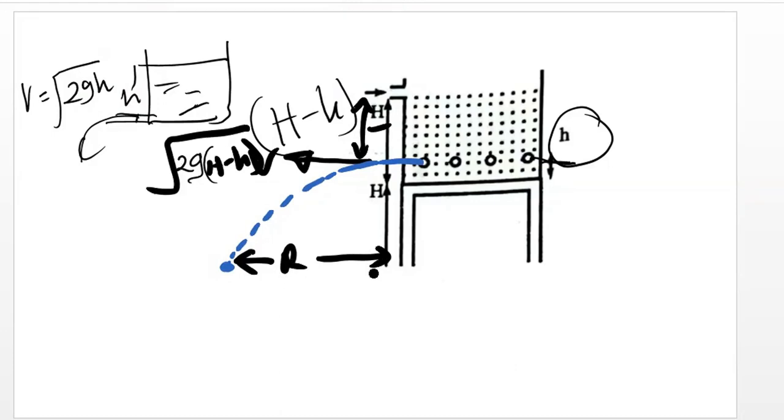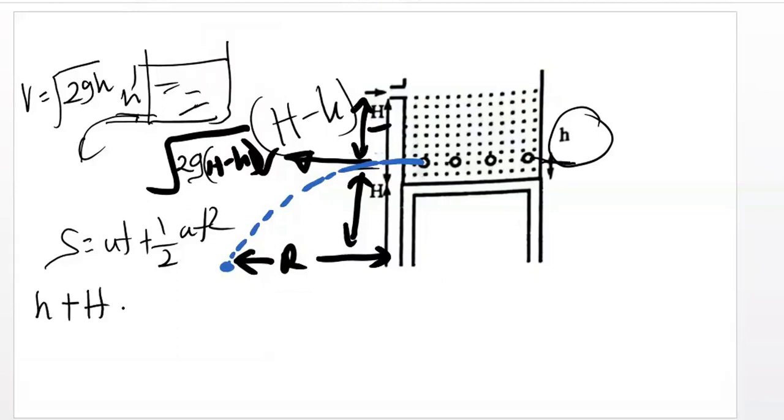So to find this radius, I need the time. Find the time. So I have to apply s equals ut plus half a t squared downward. From here to here it's simple h, so far. Initial velocity downward is 0. So we have only the acceleration, half a t squared.